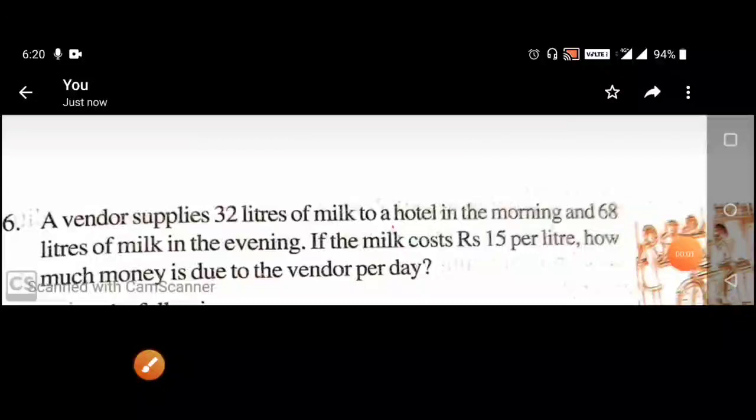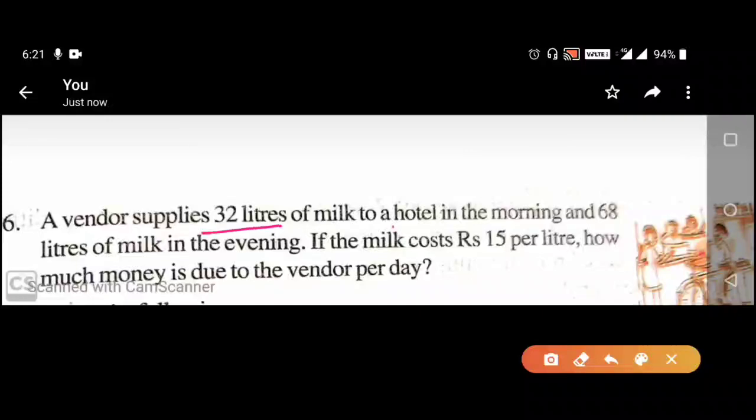Question number 6 of exercise 2.2 is: a vendor supplies 32 liters of milk to a hotel in the morning and 68 liters of milk in the evening. If the milk costs rupees 15 per liter, how much money is due to the vendor per day?